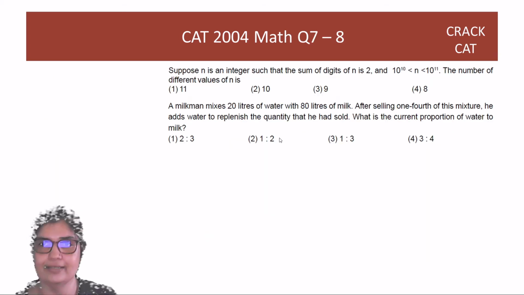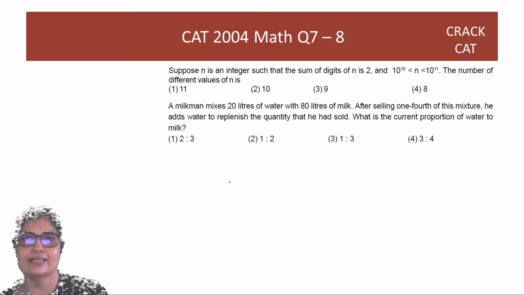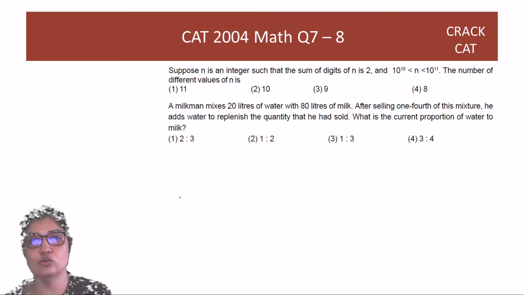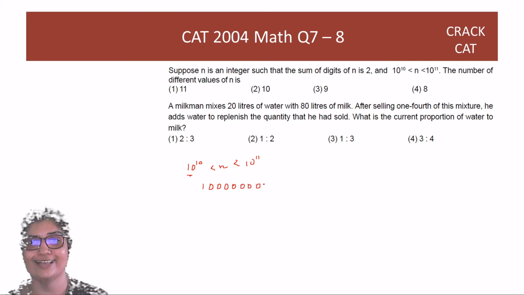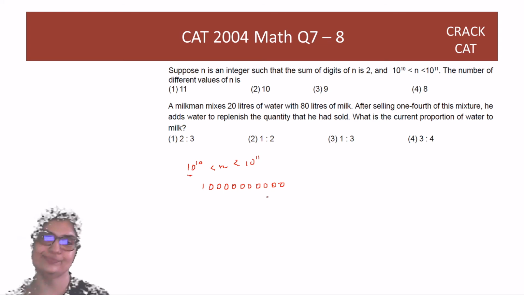Right, great. Let's look at the next set of questions. n is an integer such that the sum of digits of n is 2 and 10 raised to 10 is less than n, which is less than 10 raised to 11. So what is this number, guys? It is 1 followed by 10 zeros, so it's an 11 digit number, 1, 2, 3, 4, 5, 6, 7, 8, 9, 10. It's an 11 digit number and it is less than a 12 digit number. So any 11 digit number works.